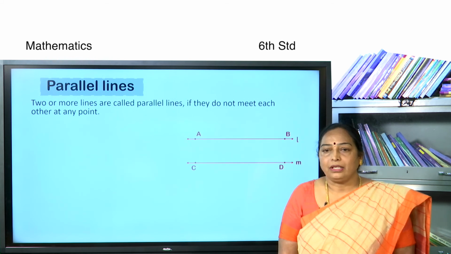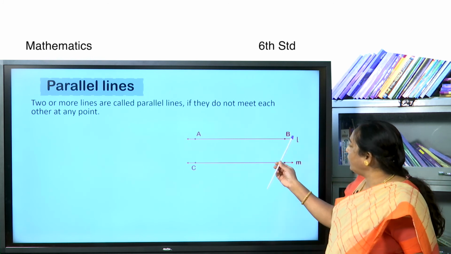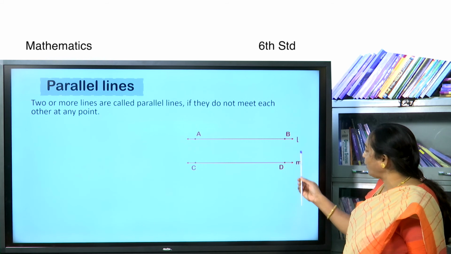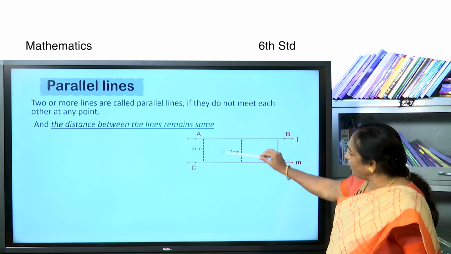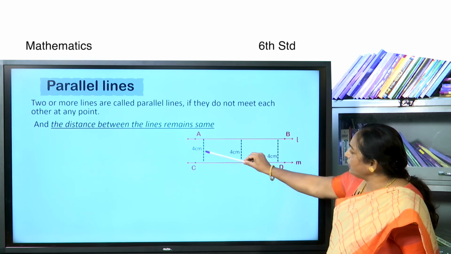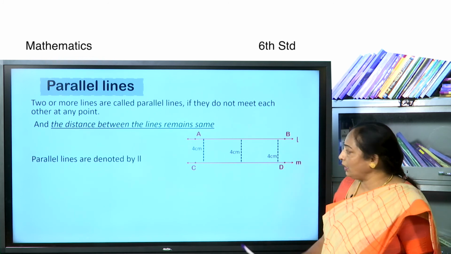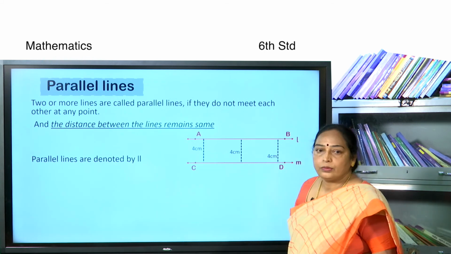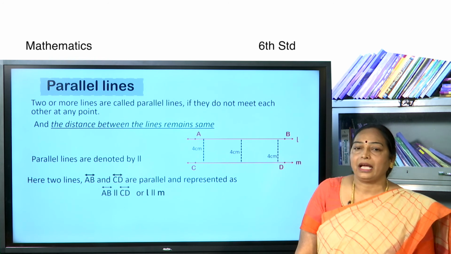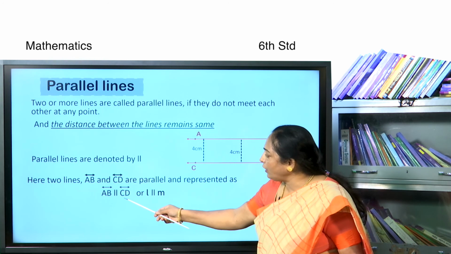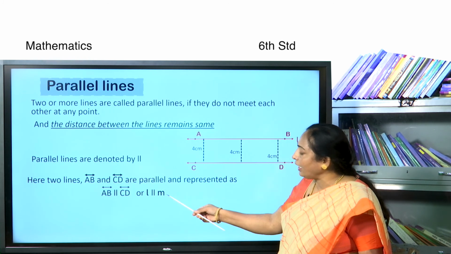Look at this example. Here the line AB is parallel to line CD and also the line L is parallel to line M. It remains the same. Here the distance between these two lines is 4 centimeter. Parallel lines are denoted by the symbol ∥. Here two lines AB and CD are parallel and represented as AB ∥ CD, and the line L is parallel to the line M.